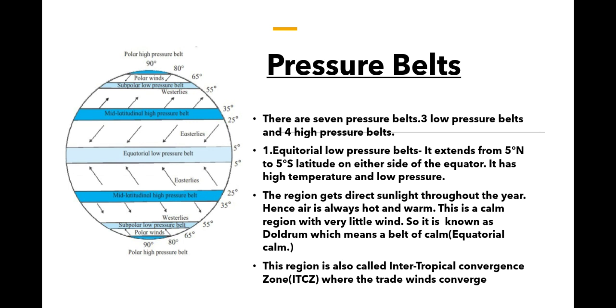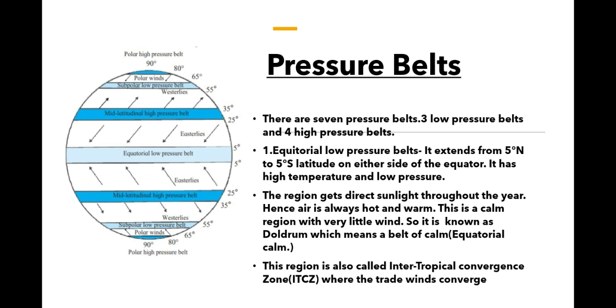First, the equatorial low pressure belt. Remember we did latitudes, and at that time we learned this: the equator at 0 degree, then 23.5 degrees, the Tropic of Cancer and Tropic of Capricorn, then the Arctic Circle and Antarctic Circle, and the North Pole and South Pole. According to that, the equatorial low pressure belt extends from 5 degrees north to 5 degrees south latitude on either side of the equator.